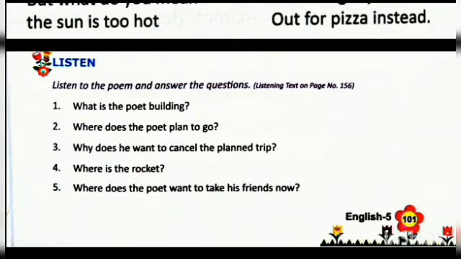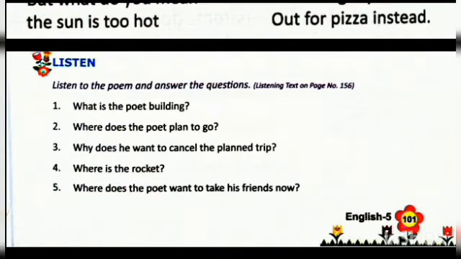Second, where does the poet plan to go? Answer, the poet plans to go to the sun. The poet wanted to go to sun. Third, why does he want to cancel the planned trip? So the answer may be, he wants to cancel the planned trip because the sun is very hot.